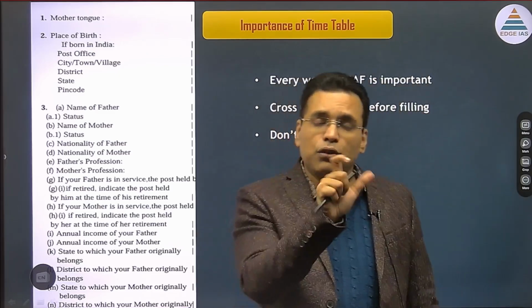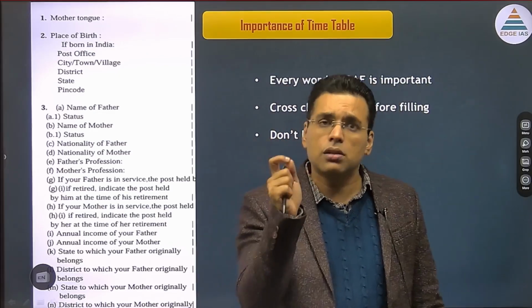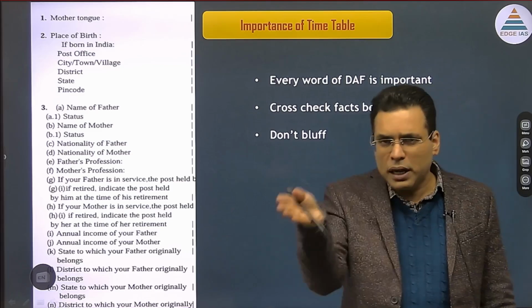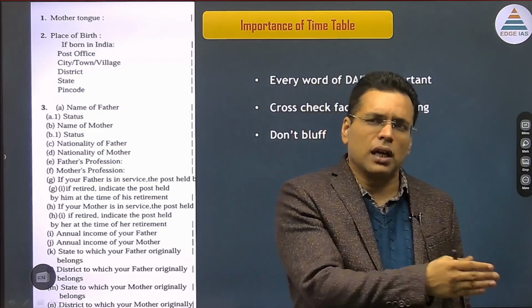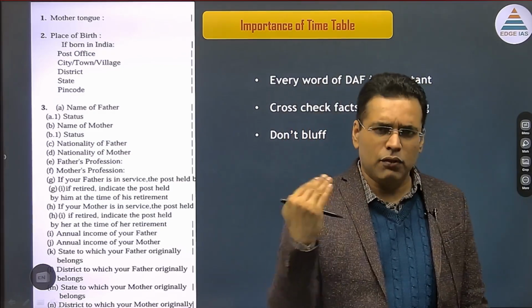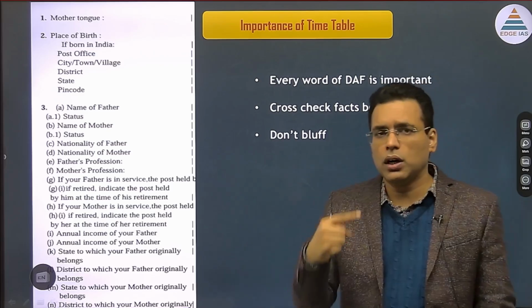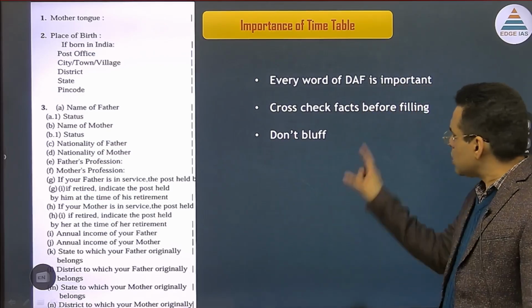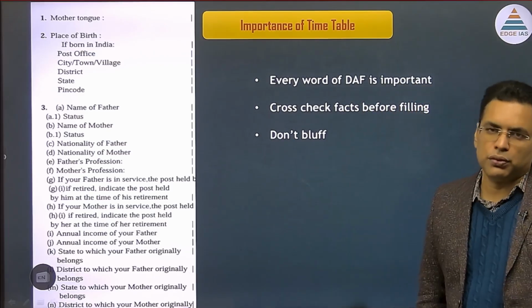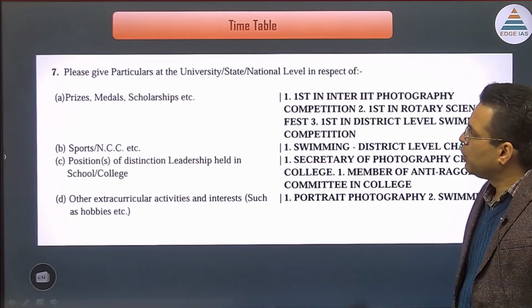Yani dono mein DAF information common honi chahiye, because that also has to be seen. So while filling DAF 2, make sure the DAF 1 information is also checked. Many of the information is pre-populated, wahan pe automatically aa jayega, but still I want you to make sure. Cross-check the facts before filling and don't bluff. That is very important for you to understand.